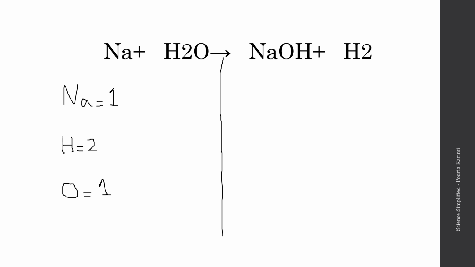We're going to do the same thing on our product side. So start from sodium. There's only 1 here. And then hydrogen. How many do we have? We have 1 here and then 2 here, 3.